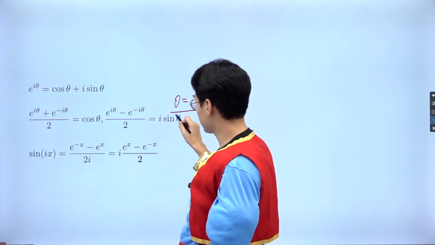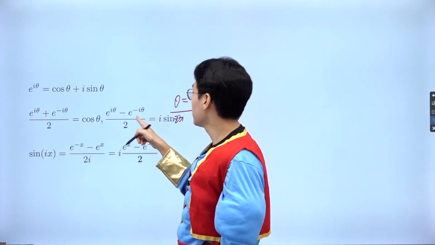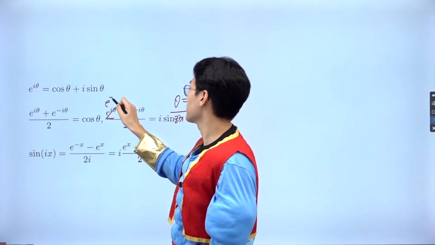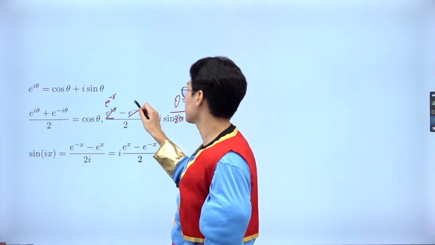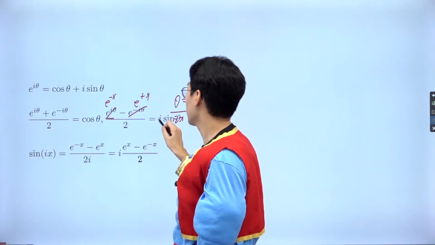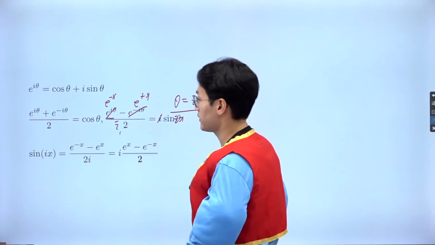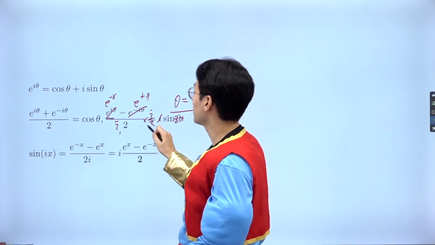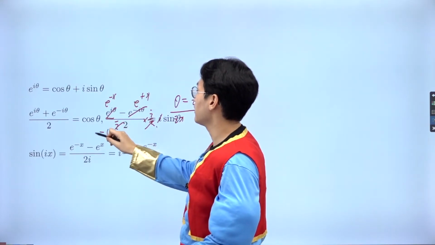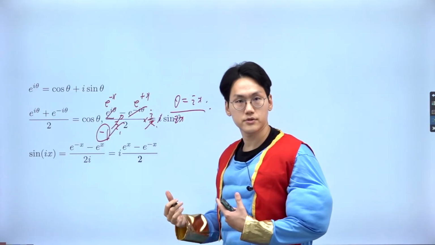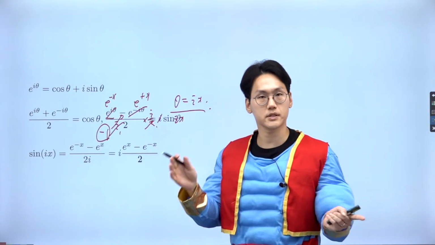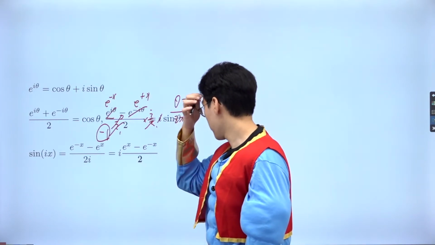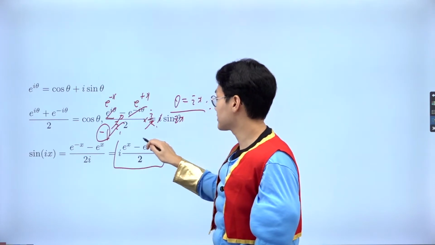So let's try to put the ix on the sine. If I do, i squared is -1, so this becomes e to the power negative x, and this becomes a double negative, so e to the power positive x, okay? And I'm going to divide by the i, but if you rationalize by multiplying the i and i on the top and bottom, you realize this becomes -1. Then you can put it into the numerator, so that the complex number minus conjugate will be swapped as conjugate minus complex number. So therefore you can convert it like this. This is what I have.